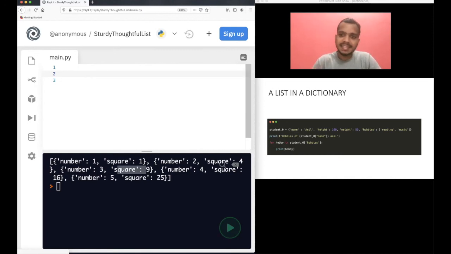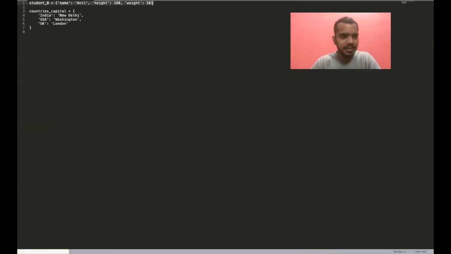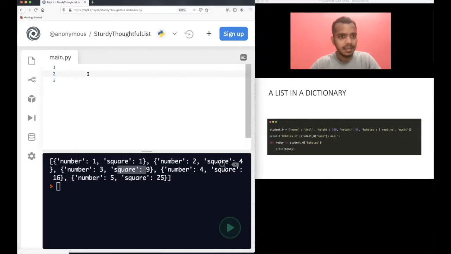Now a list inside a dictionary can also happen. Let me again copy paste this. Let's say we have this thing. Let's remove weight here, maybe. We will also have hobbies stored in this. Another new key I will add is hobbies. Now hobbies can be multiple.